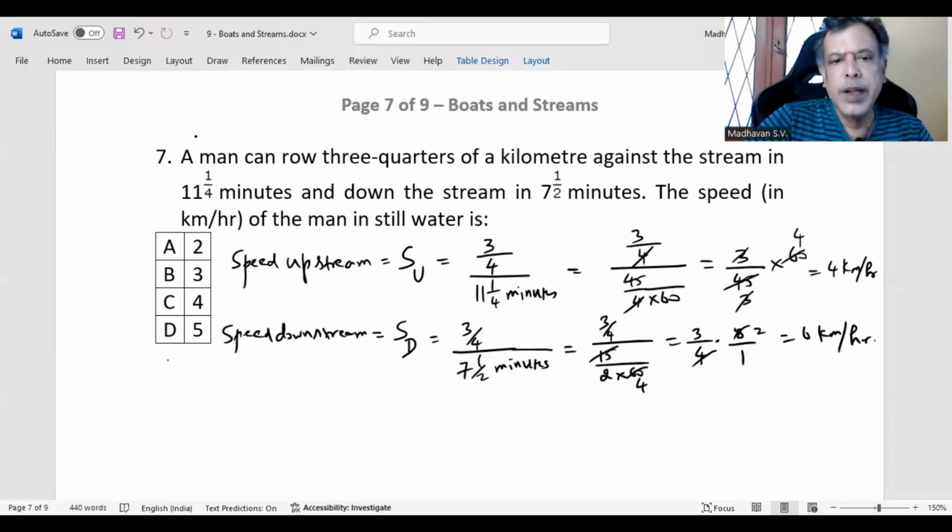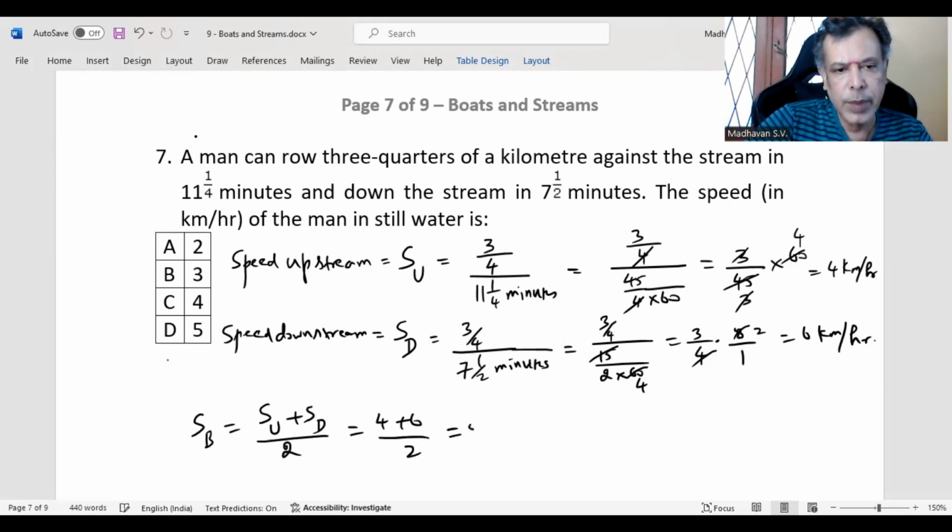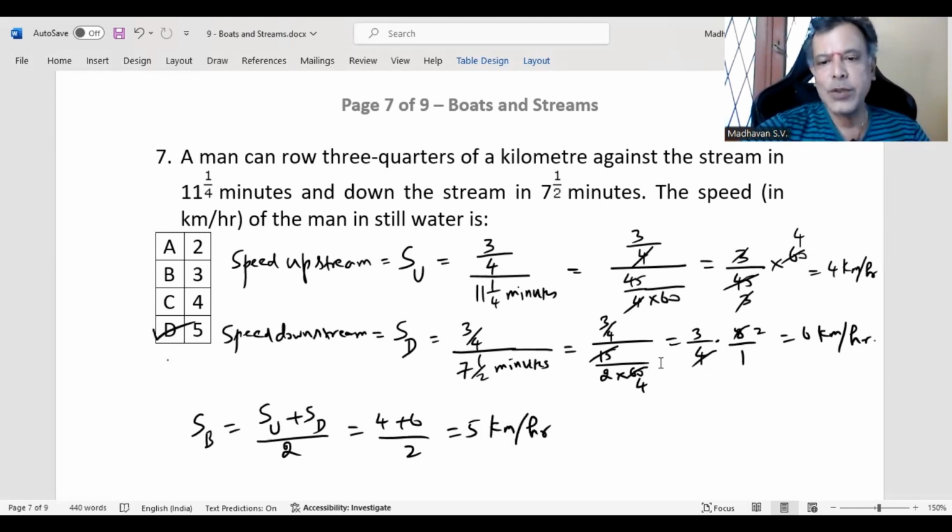Now, the speed of the man in still water is nothing but the speed of the boat. Speed of the boat is nothing but speed upstream plus speed downstream divided by 2, which will be 4 plus 6 divided by 2. So it becomes 5 kilometer per hour. So that is our option D. Let us move on to the next question.